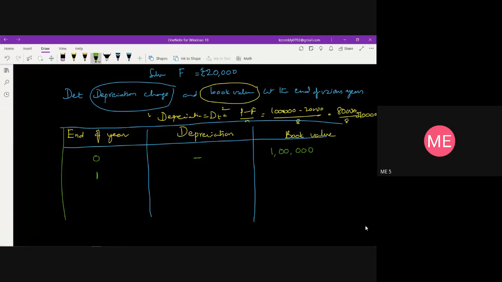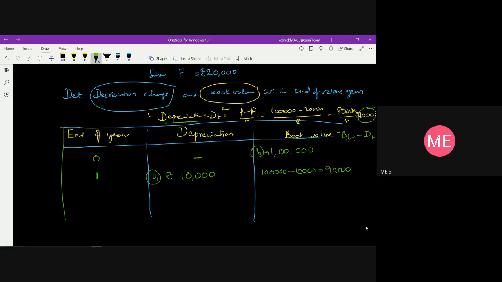At what amount it has to be deducted? That is what we calculate as the depreciation. At the end of first year, it is 10,000 rupees, so this has to be subtracted. We know the book value equation: Bt is equal to Bt minus 1 minus Dt. What is Bt minus 1? Nothing but B naught. So B1 is B naught minus D1, that is 1 lakh minus 10,000,